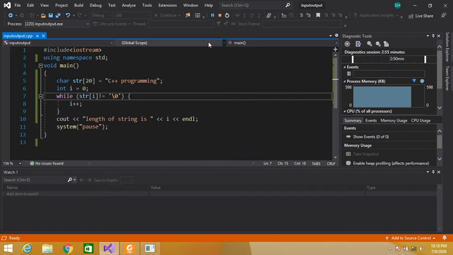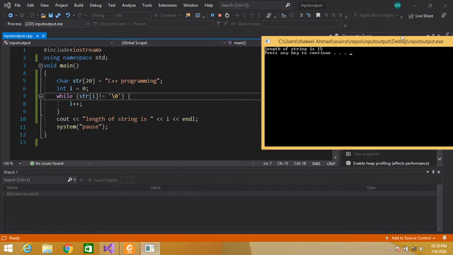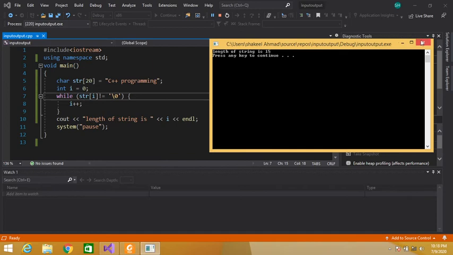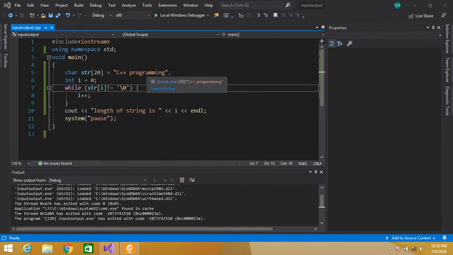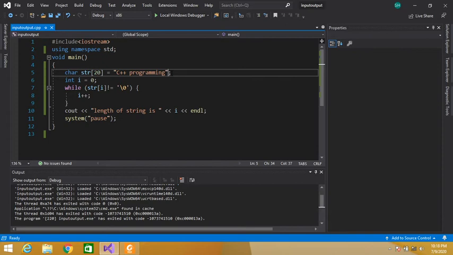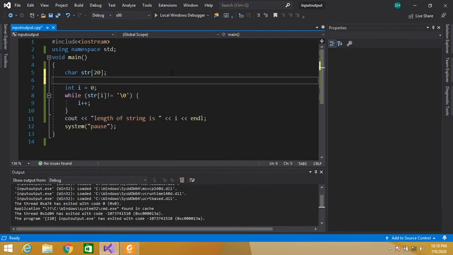Instead of manually assigning the value to this string, we can take input from the user. So cout "Enter a string".